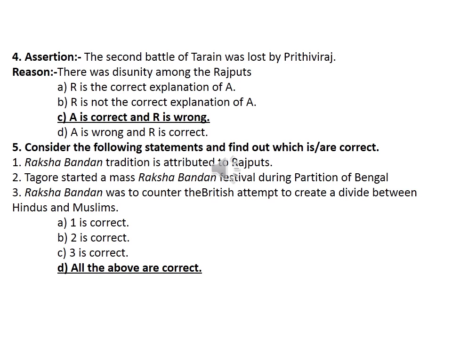Then fifth, consider the following statements and find out which are correct. 1. Raksha Bandhan tradition is attributed to Rajputs. 2. Tagore started a mass Raksha Bandhan festival during the partition of Bengal. 3. Raksha Bandhan was to counter the British attempt to create a divide between the Hindus and Muslims. Option A, 1 is correct. Option B, 2 is correct. C, 3 is correct. D, all the above are correct. Which one is correct? D, all the above are correct.